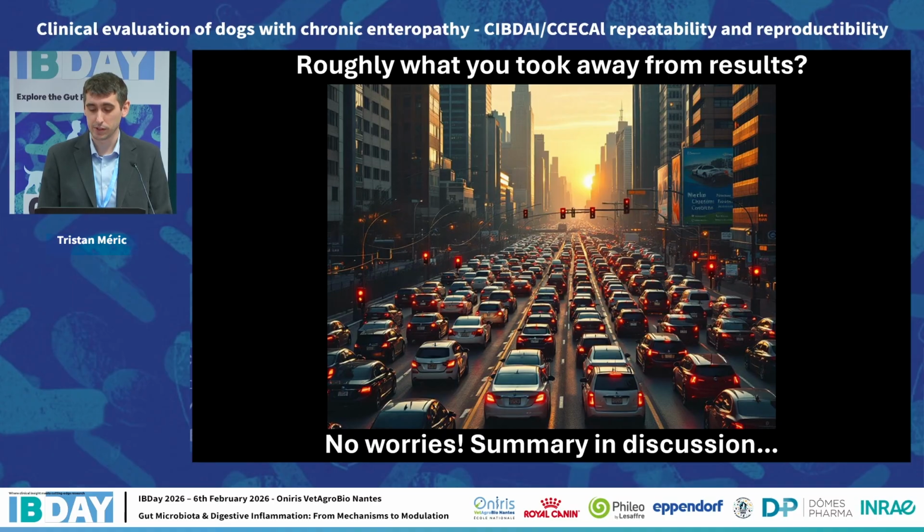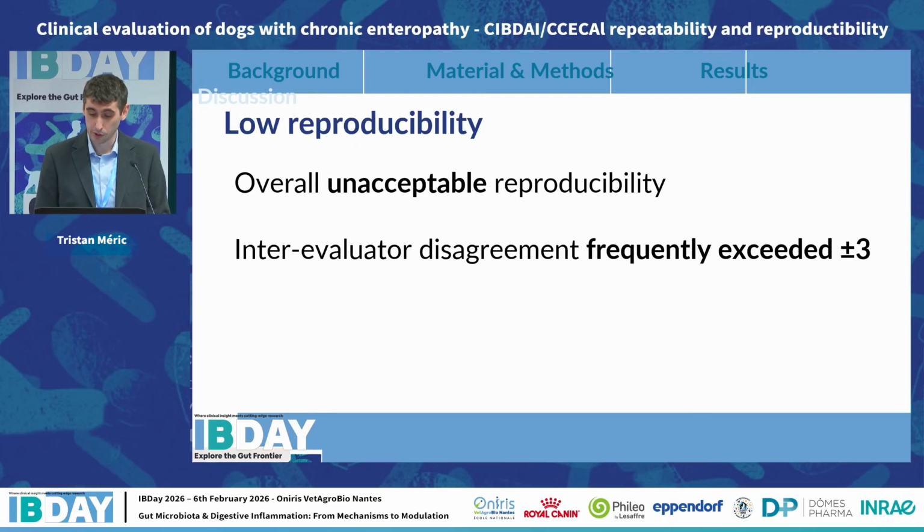So I assume that this is roughly what some of you might have taken away from the results, and I understand it perfectly well, but no worries, we will summarize important findings in the discussion. So first and most importantly, the overall reproducibility was unacceptable. And to be more precise, the inter-evaluator disagreement frequently exceeded plus or minus 3, which means that the same consultation form was given a CCHI score, for example, of 3 by a first evaluator and of 6 by another.